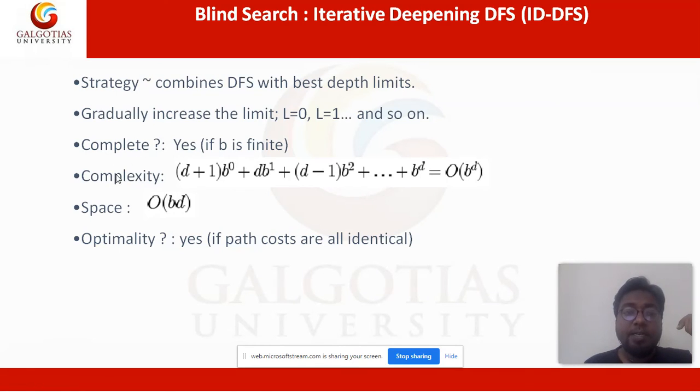The complexity here is given by the expression. The space complexity is given by order of B times D, where B is the branch factor and D is the depth. Optimality: yes, if the path costs are identical. If all the links between the nodes are identical, not different, it is a graphical thing. Sometimes, if you go from Noida to Delhi and Noida to Faridabad, both the path costs are different, right? In the same way, in a graph, the link between two nodes has a cost associated with it. If all the paths are identical, then it is optimal.